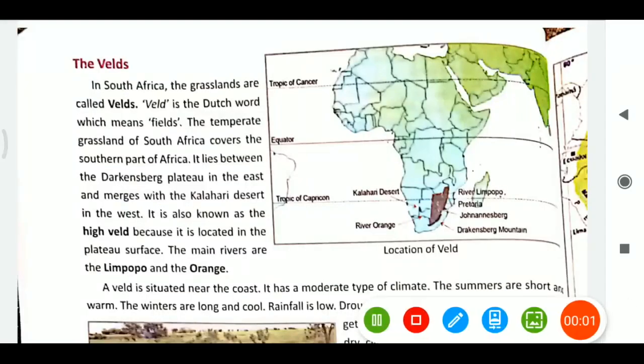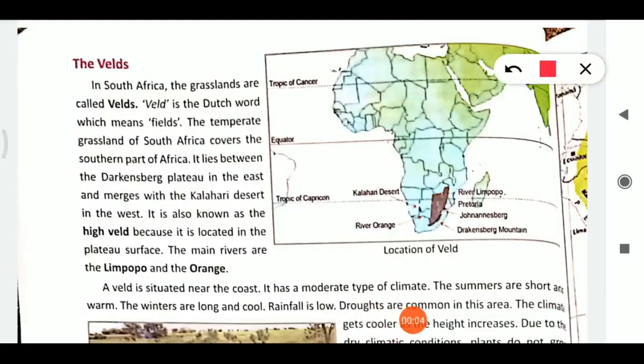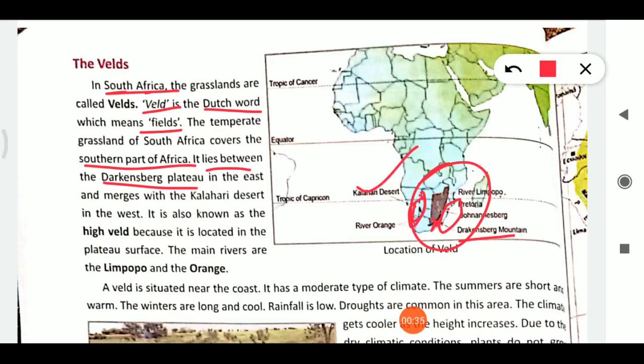Next we have the veld. Velds are found in South Africa. Veld is a Dutch word meaning fields. The temperate grasslands of Africa cover the southern part of the continent. They lie between the Drakensberg Plateau in the east and the Kalahari Desert in the west. Here is the Drakensberg, and here you can see the Kalahari Desert.